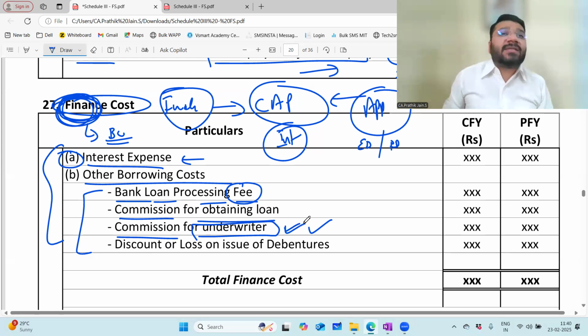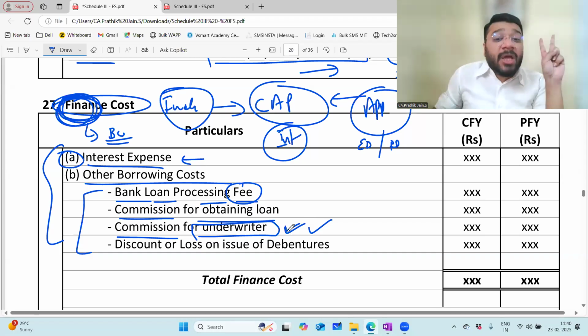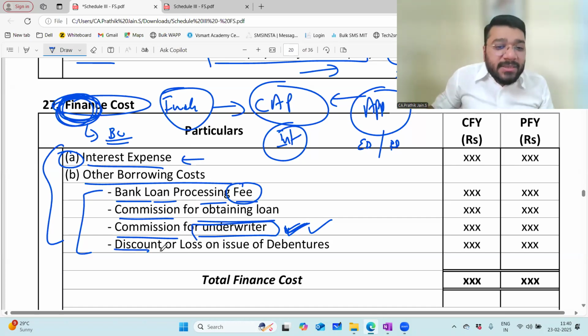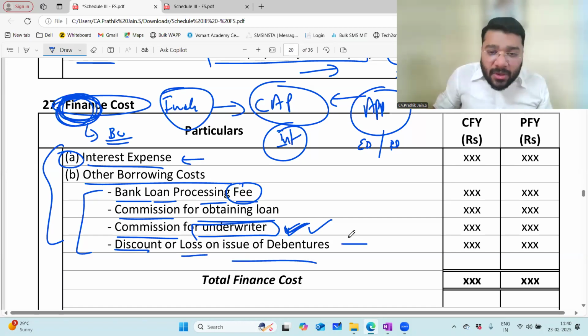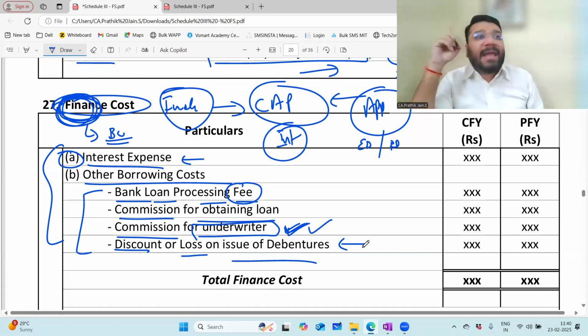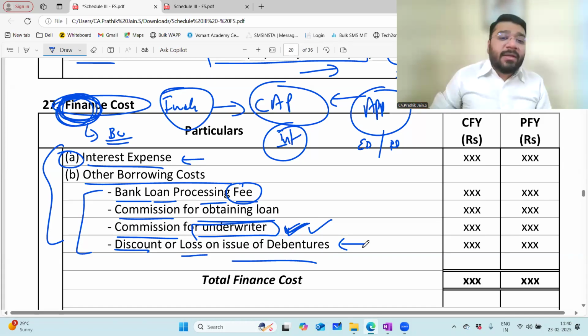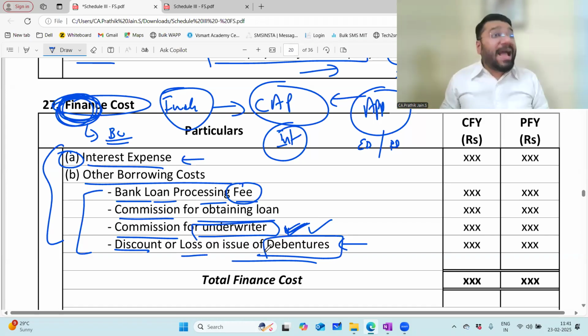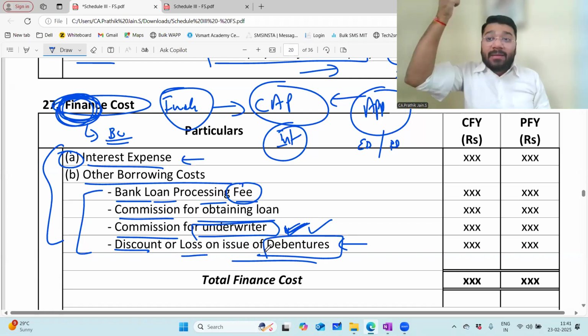About underwriter, we have discussed extensively in two places: one in 12th CBSE, second in CA Foundation, because we had questions based on underwriting commission in both. Next is discount or loss on issue of debenture. This is also a concept that we have discussed in 12th standard and CA Foundation. Means what? Whatever debenture is issued now, when you are going to redeem in future at a premium, the prudence concept says that you're going to redeem the debentures at a premium.